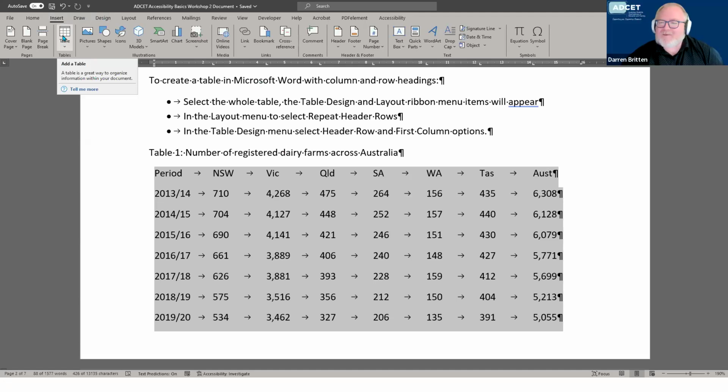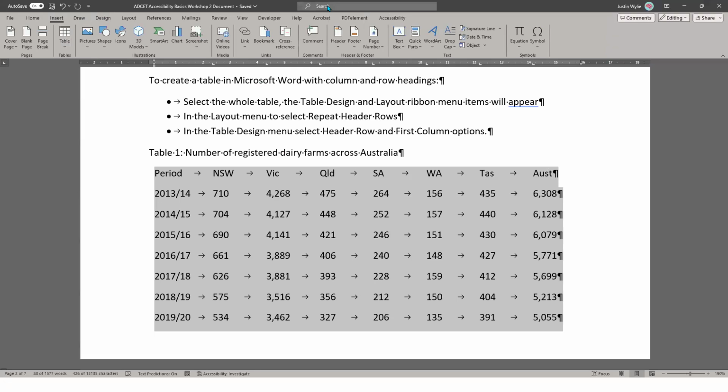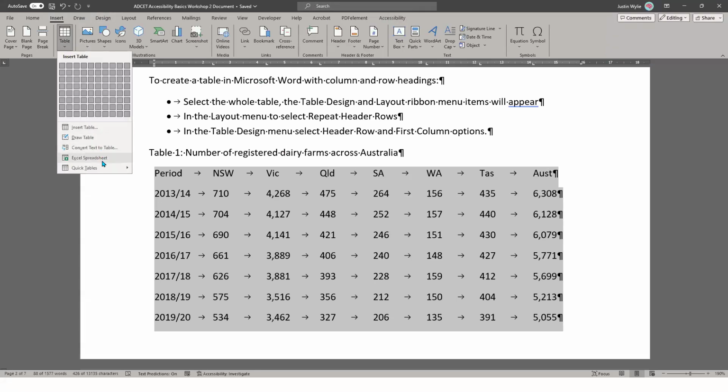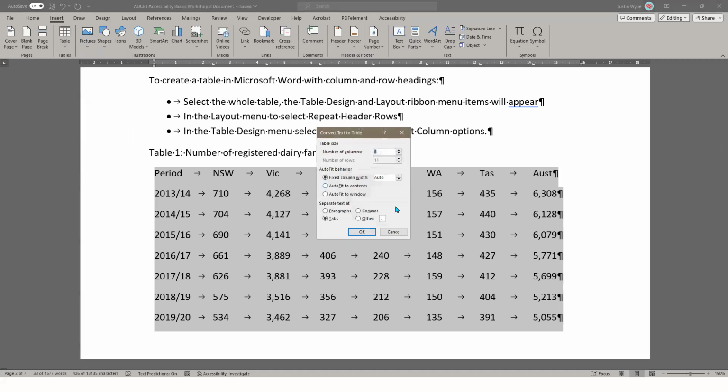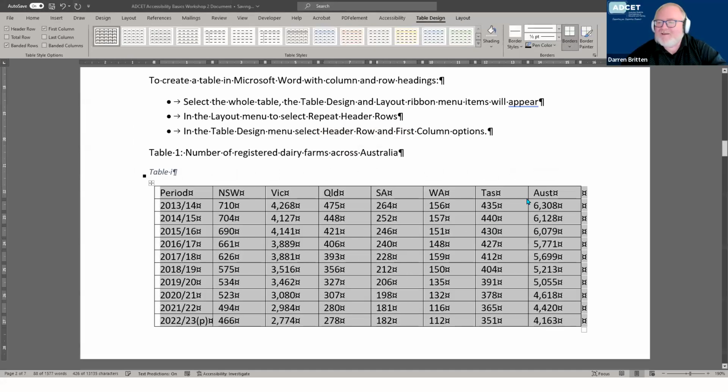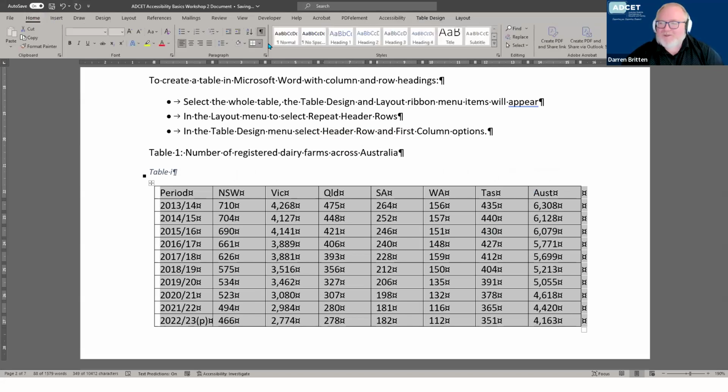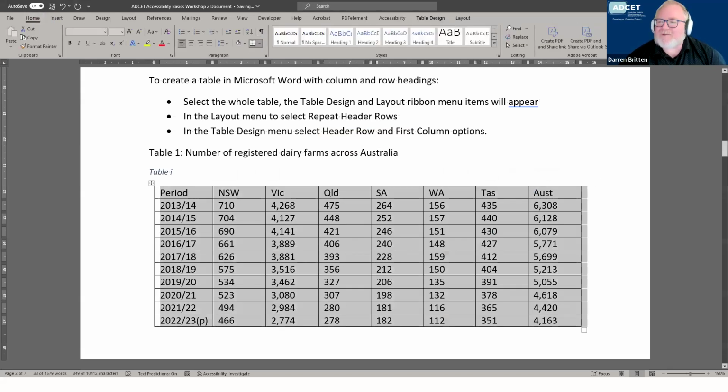No, there's a text to table function. Yeah, with the down arrow. In the table, yeah. So in the table. Yep, there you are. Convert text. And so again, if it's well set up, it will tell you the equal number of rows, and you can double check that it's the right rows, right columns, etc.